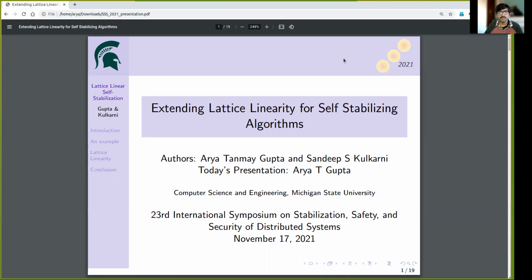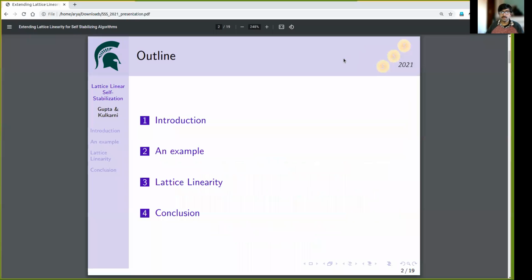for Self-Stabilizing Algorithms. In this presentation, first of all, we will introduce the problems that we have addressed in this paper. We will give an example algorithm. We will discuss how that algorithm possesses the property of lattice linearity and what are the benefits behind such an extension. Finally, we will conclude the presentation.